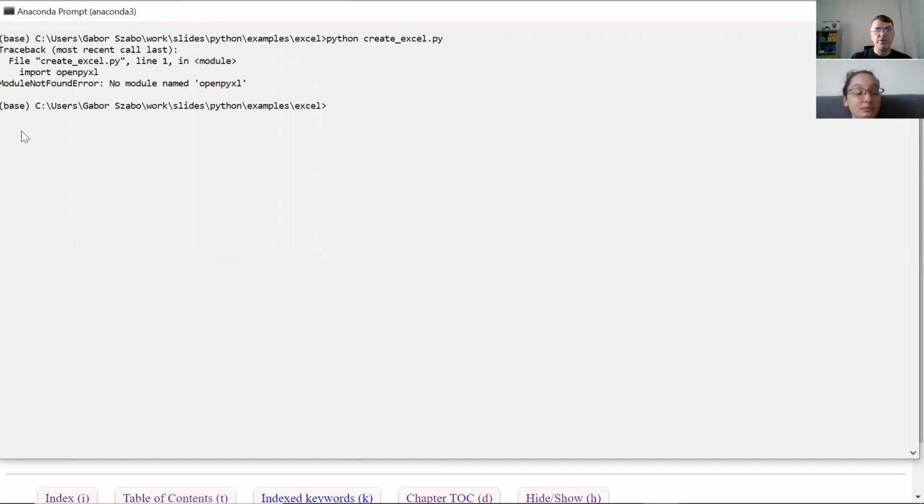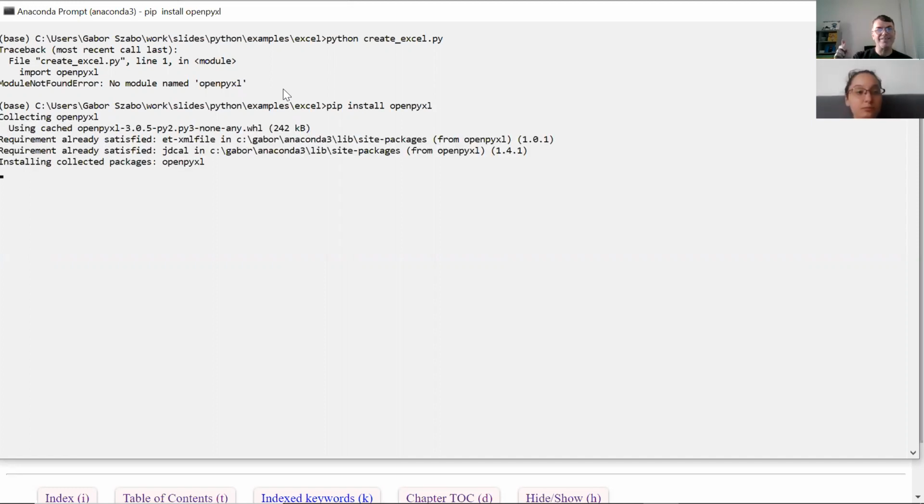I get an output: module not found error, no module named openpyxl, because I was trying to load a module that's not installed yet. So I need to install it, and for that I type in pip install openpyxl. I think I already showed this command, but then we already had the module installed, and now not.